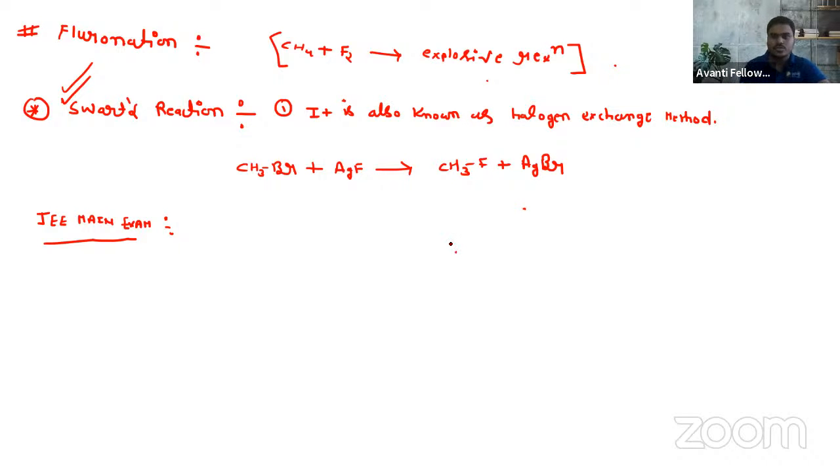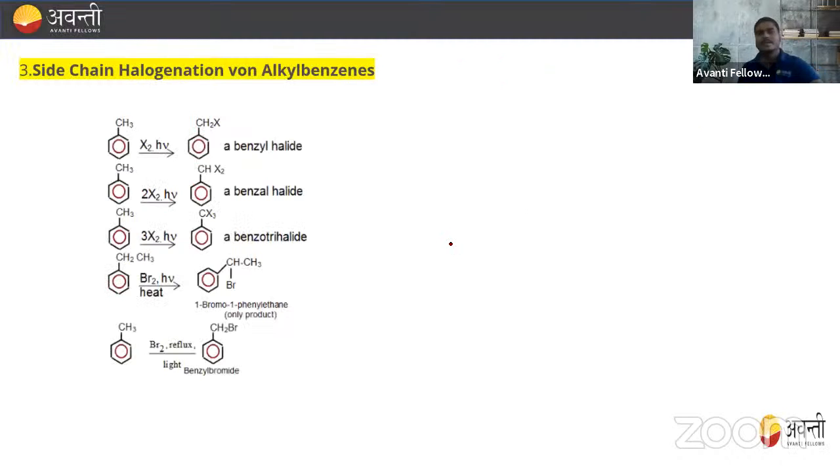चलो, so दो मेथड हम लोगों ने कर लिया. अब third method है, that is side chain halogenation, or we can say alkyl benzene, right? Or we can say alkyl benzene. So let's see side chain halogenation. What is this side chain halogenation basically?